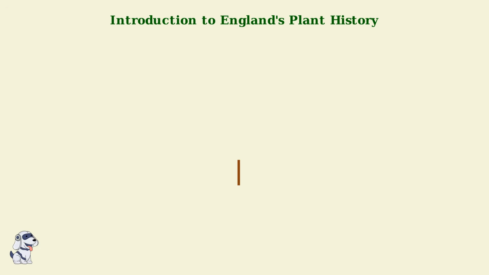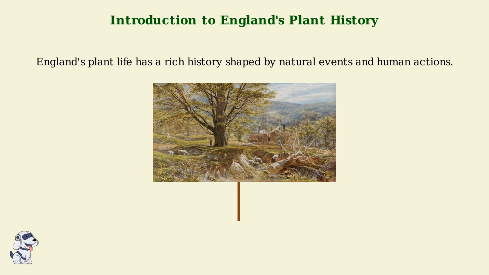England's plant life has a rich history shaped by natural events and human actions. From the end of the last ice age about 10,000 years ago, plants colonized England through migration from southern refugia, with pioneers like birch, pine, and hazel forming early woodlands. This paleoecological foundation set the stage for diverse ecosystems.